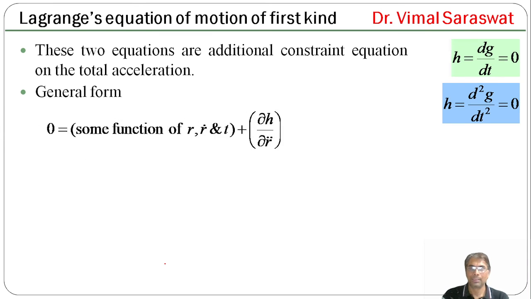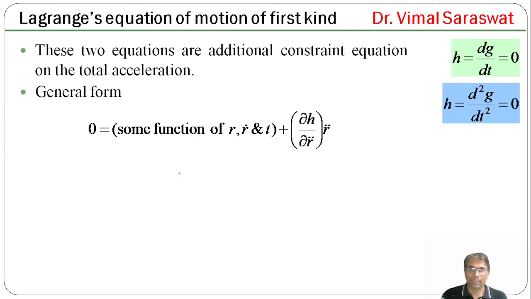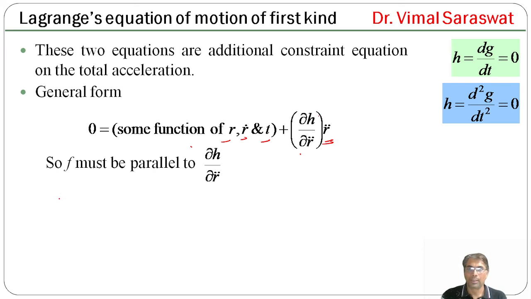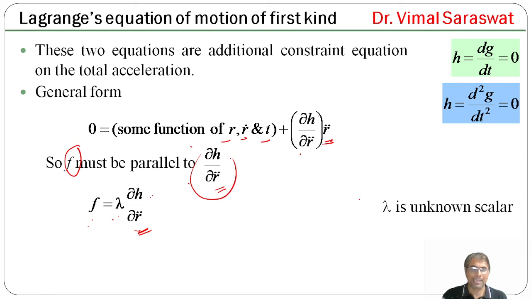So, the general form is 0 equals some function of position, velocity and time plus ∂H/∂r̈ times r̈. So, the constraint force must be parallel to ∂H/∂r̈, or F = λ ∂H/∂r̈, because F must be parallel to ∂H/∂r̈. Here λ is an unknown scalar quantity.